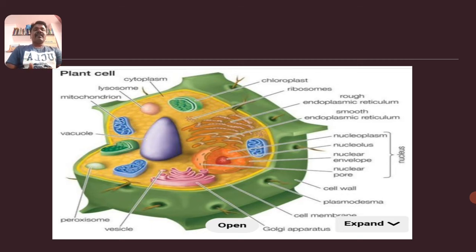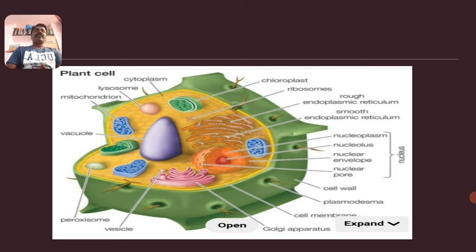All these are the cytoplasmic organelles found in the cytosol region. In some cells the plasma membrane is the outermost layer, and in some of them the cell wall is the outermost layer. This is all about the general structure of eukaryotic cells and prokaryotic cells.